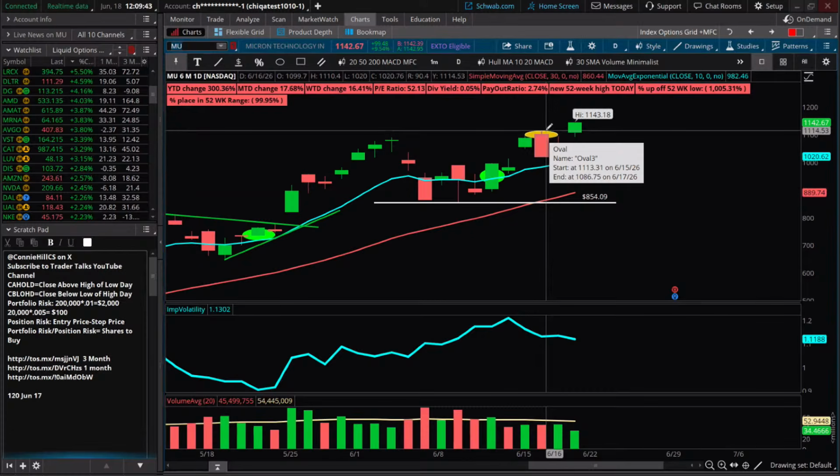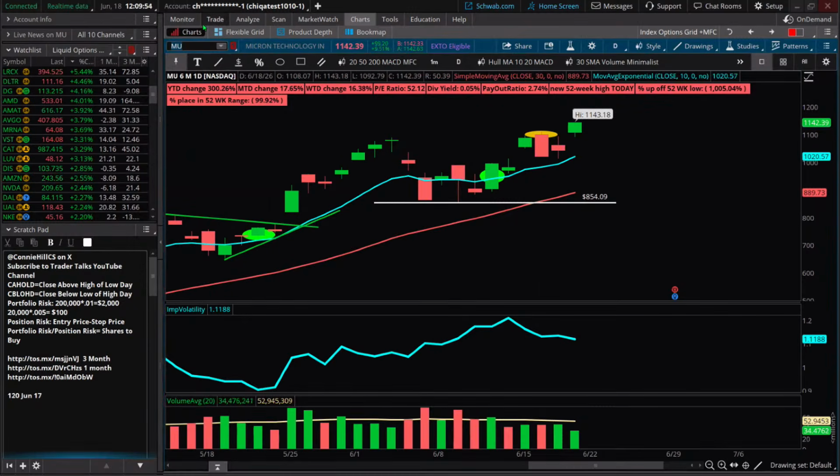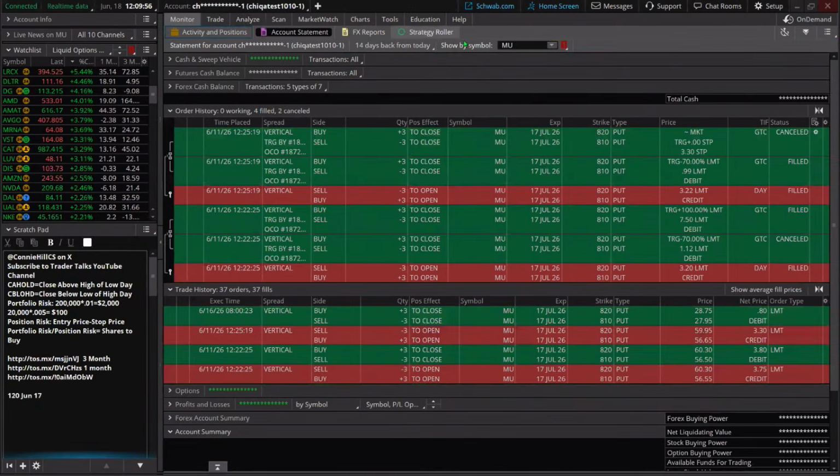We said, hey, if we get this percent, we're out of Dodge. I don't remember exactly what the percent was that we went on this one. It could have been 70%, it could have been 60. We varied it. But if we come over here to our account statement, we brought in a credit. This is the mistake one. This is the one we're going with here. We brought in 330 on that one.